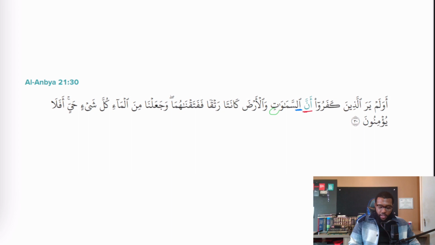Kasra here at the end because there's al at the beginning. If you've memorized the chart from the previous lesson, this will be easy to pick up on, right? Samawati, the heavens. Wal-ard. We're going to talk about this harf, wow, right? Typically translated as and, but it's connecting these two words, which is why al-ard has a fatha at the end, right? So it's also in the state of nasb. Samawati wal-ard, the heavens and the earth.